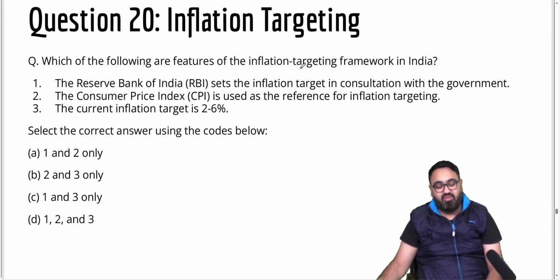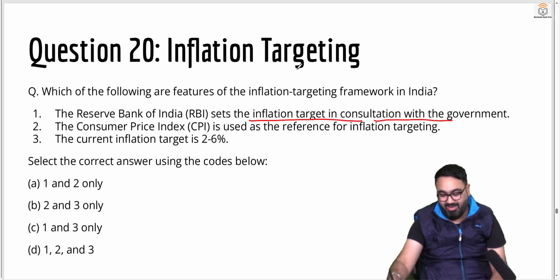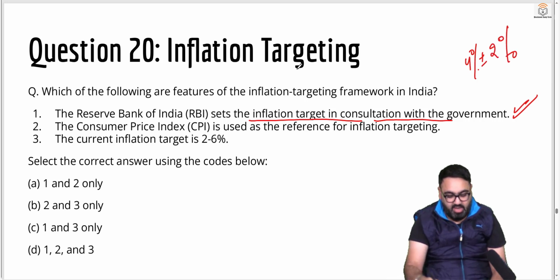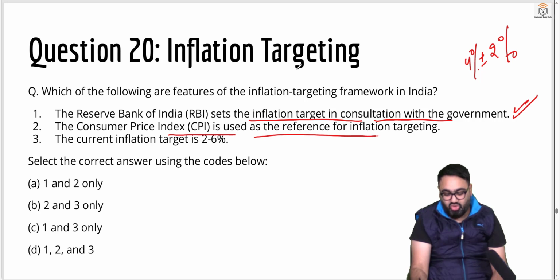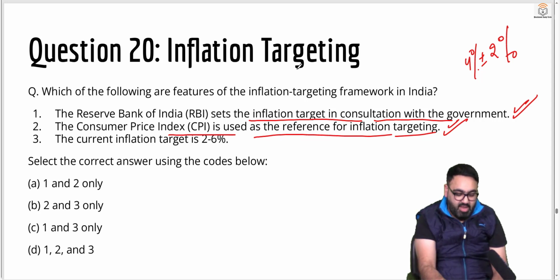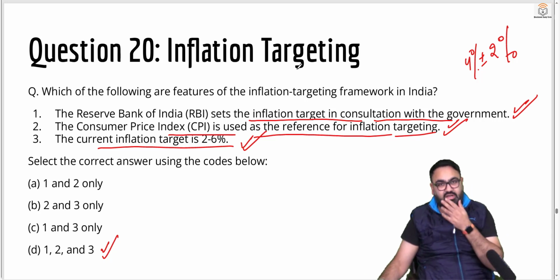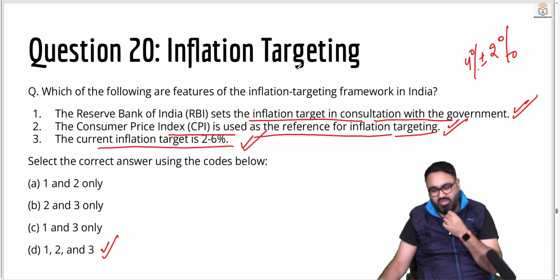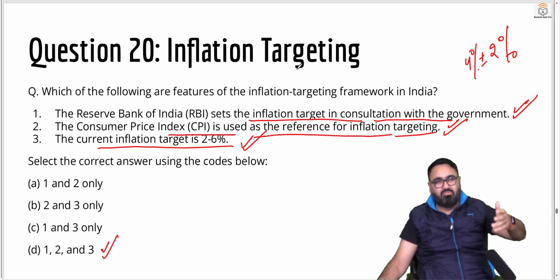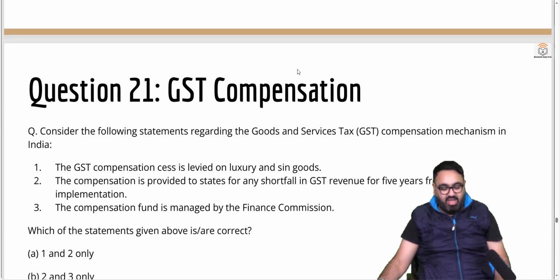Next, question 20 about inflation targeting. First, RBI sets the inflation target in consultation with the government. Yes. So it is, as I told you earlier, 4% plus minus 2%. Consumer Price Index or CPI is used as a reference for inflation targeting. Yes, so we use CPI mainly for that. Current inflation target 2 to 6%, as I told you earlier. Yes, all these are correct about how inflation targeting works in India. So RBI is responsible for that, because of which they decide a lot of parameters. They take up open market operations, and CRR, SLR, etc. are decided by them.